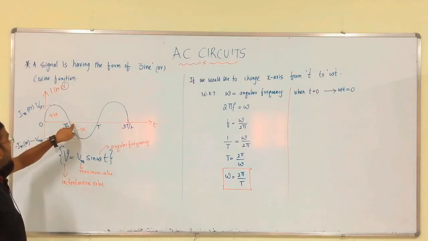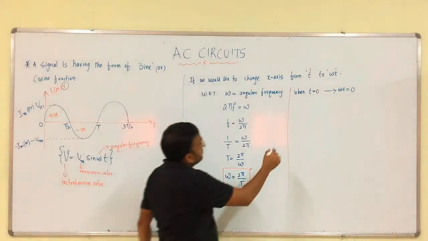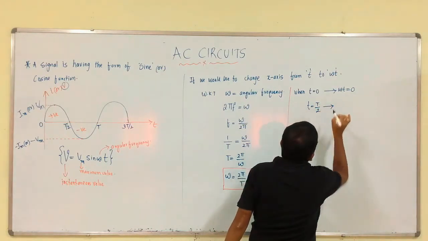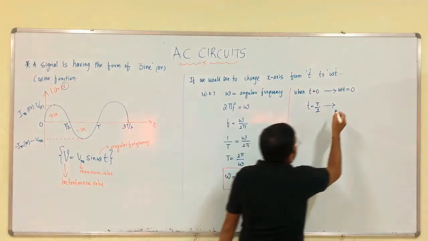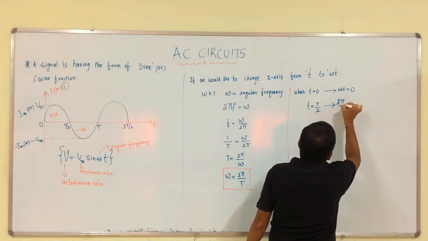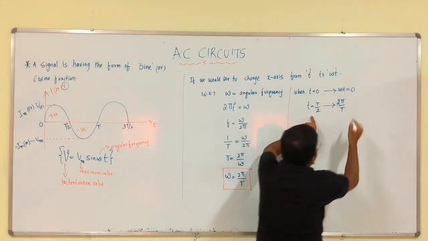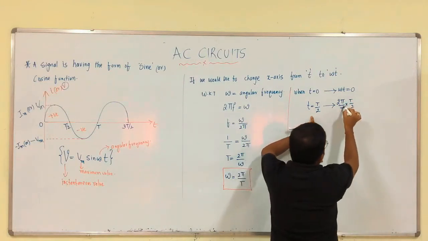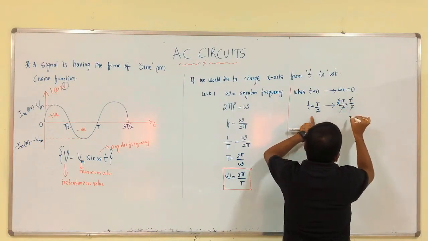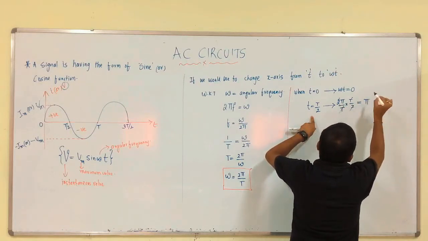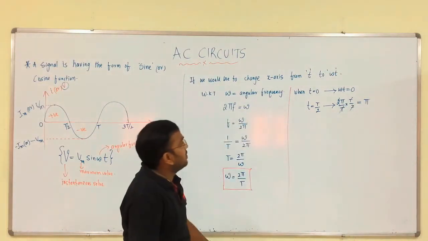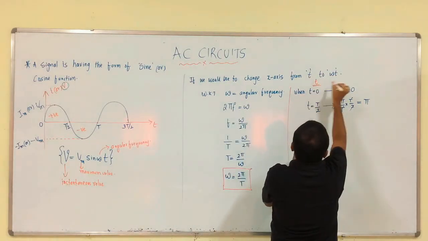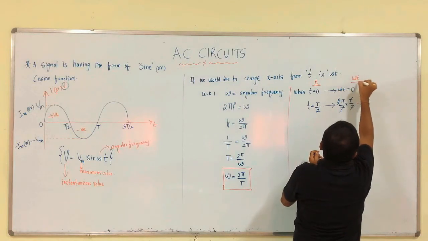Now, when t is equal to T by 2, omega is 2 pi by T, into the value of t here, T by 2. T gets cancelled, 2 gets cancelled, therefore pi. For example, this is t, this is omega t, clear.